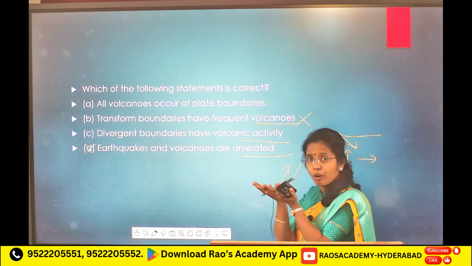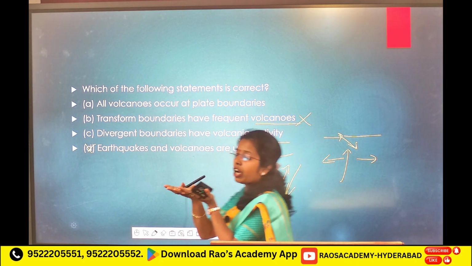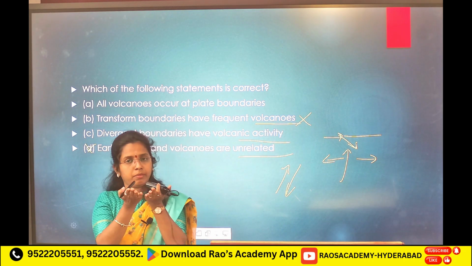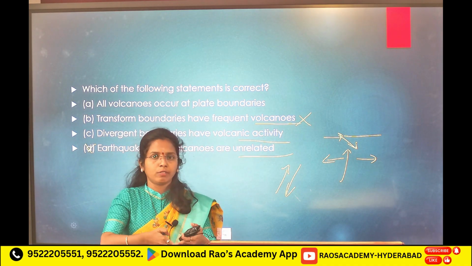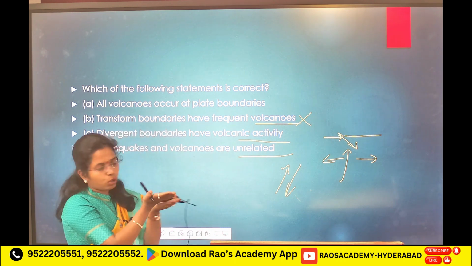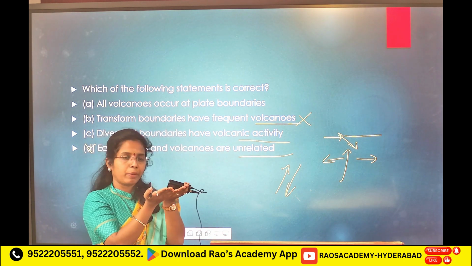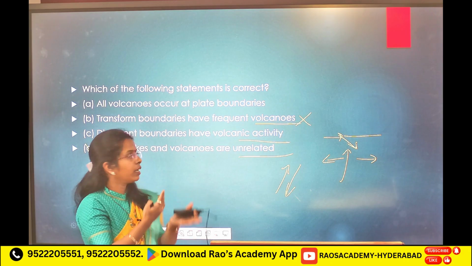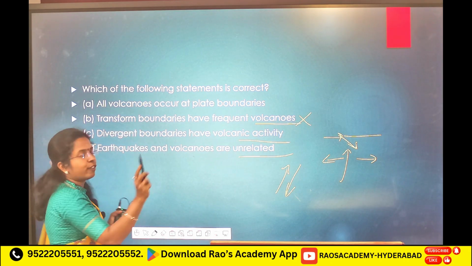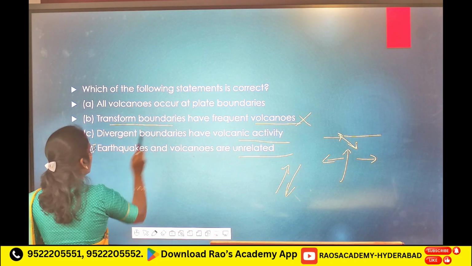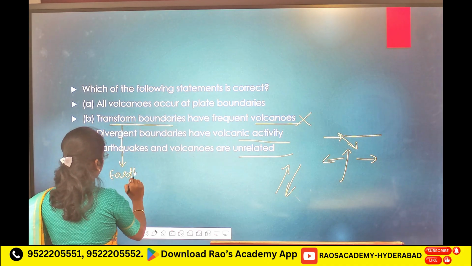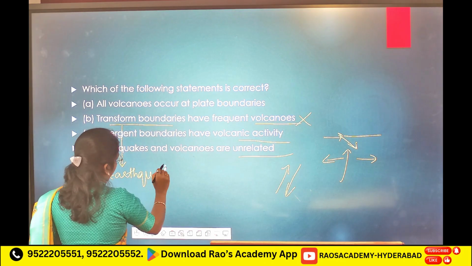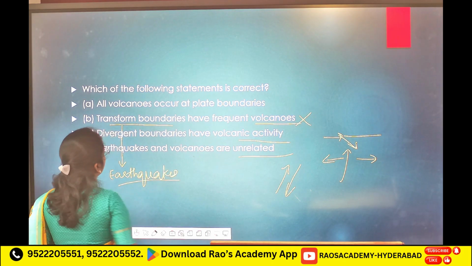But in transform boundaries they move in a horizontal way, no divergent, no convergent. Just those 2 boundaries say hello, hi, bye bye. So, you move like this, I move like that. So, no frequent volcanoes. Here you will see frequent earthquakes in transform boundaries.